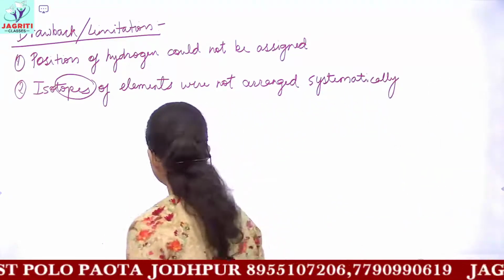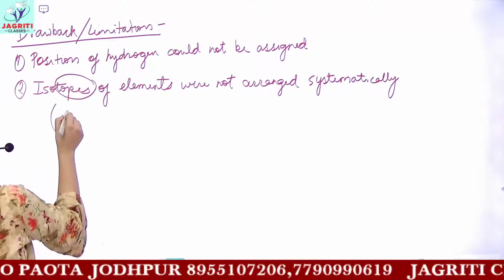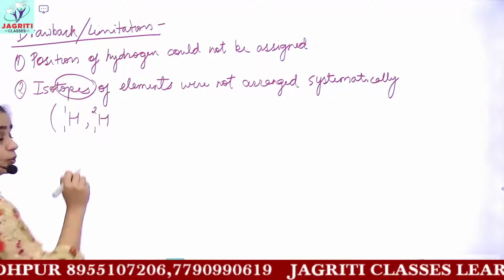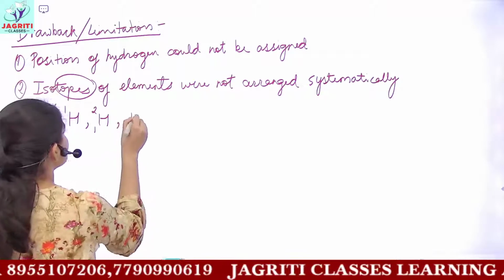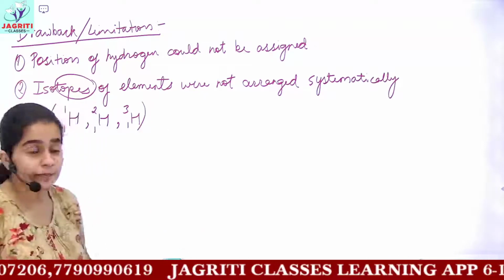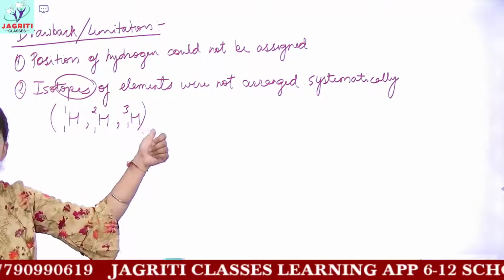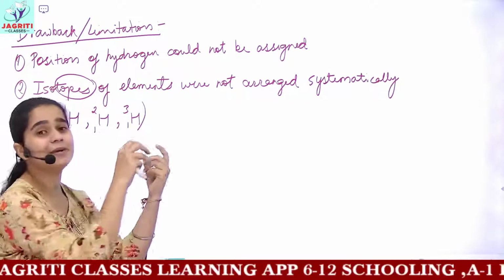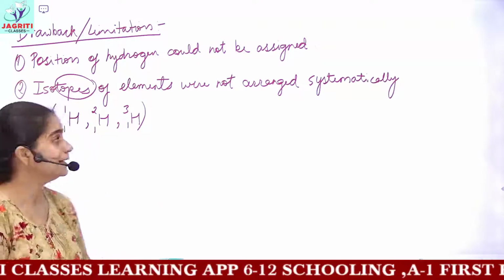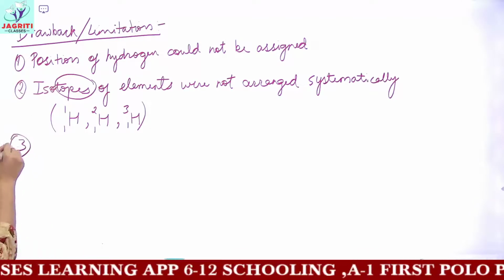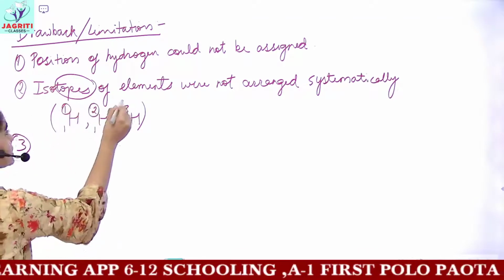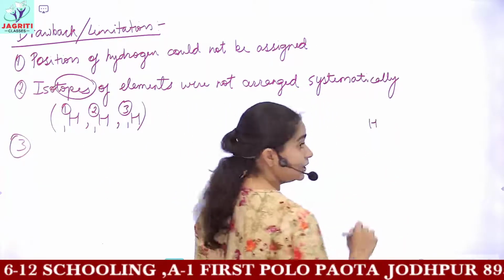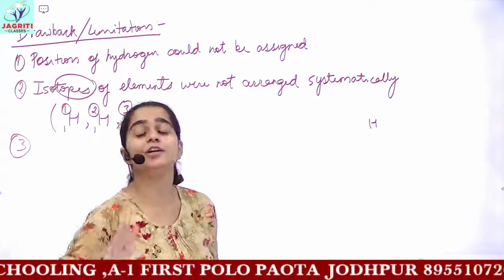Talking about hydrogen, you have 3 isotopes: 1H1 protium, 1H2 deuterium, and 1H3 tritium. These 3 isotopes could not be arranged systematically in the Mendelevian periodic table, because their mass numbers are different. You can see the Mendelevian table in your textbooks.